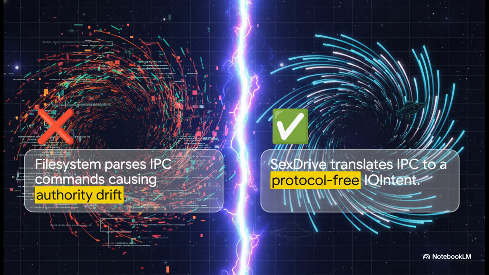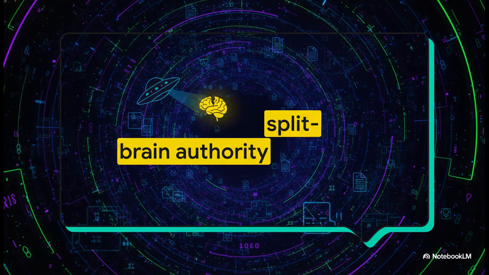It was a mess. But now, we are liquidating this split brain hazard by completely separating SexDrive, which handles the DMA hardware truth, and our NVMe or AHCI drivers, from SEXFILES, which is strictly our semantic file system. SexDrive is the absolute translation boundary now. And listen, this is a hard gate for our architecture. If SEXFILES parses an operation like OP file, right, directly, well, we implicitly rebuild a monolithic Linux kernel across our architecture. And there is absolutely no way we are doing that. It completely violates our core microkernel principles. SEXFILES shouldn't know anything about raw IPC commands.